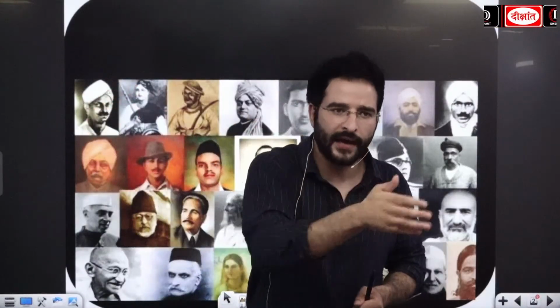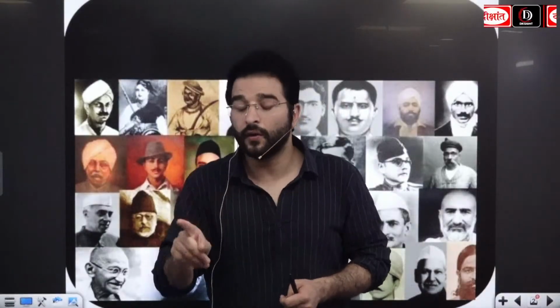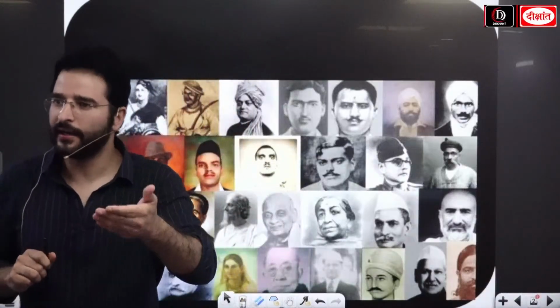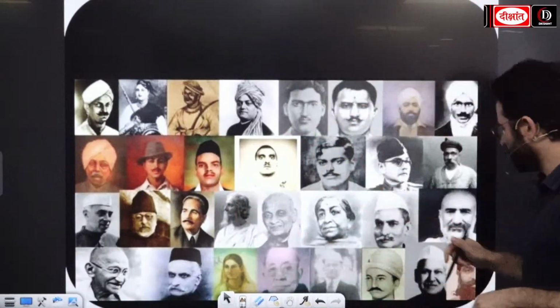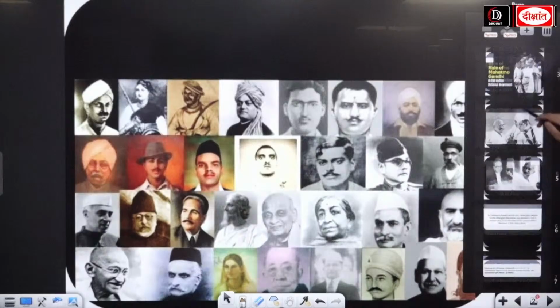And then finally, coming to the 1940s, we looked at important aspects such as the August Offer, the Cripps Mission, and the Cabinet Mission Plan as well. Then we looked at the independence of India as well as the partition of India. Then in the last session, we were looking at post-independence India, where we saw the role of Sardar Vallabhbhai Patel, and the integration of India, in which he played an important role. Now guys, in today's session, we are going with the PYQ analysis, okay.